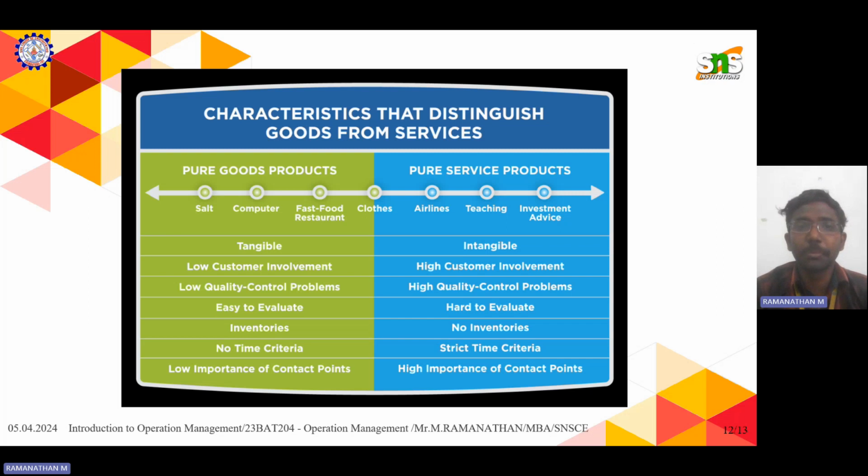Goods are always tangible, while services are always intangible in nature. There is low customer involvement in goods and high customer involvement in services, because human power and skilled assets are high in services. Goods have low quality control problems, while services have high quality control problems. Goods can be easily evaluated, while services are hard to evaluate. In the production of goods, inventories will be more.